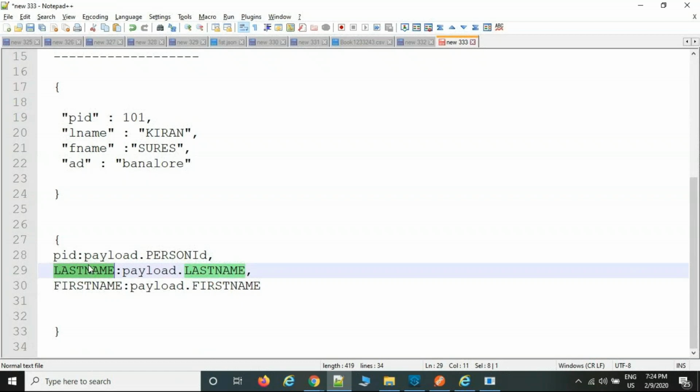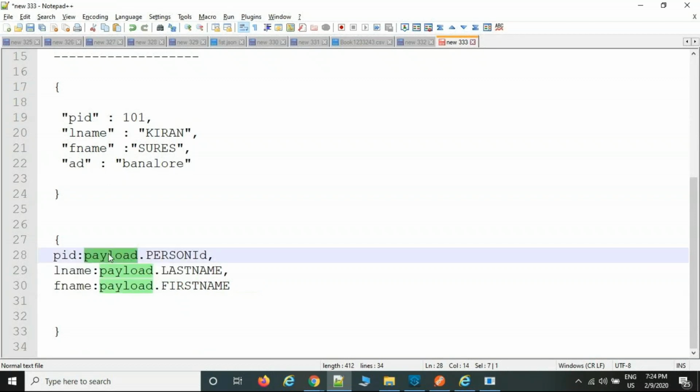So based upon the input output file, we need to understand first what output they are expecting. We are going to write on the left side, and after that a colon. First we need to understand how the source system is sending the file. Yes, payload. I'm going to write the payload. Payload dot. In the payload, I have a list of keys and values.